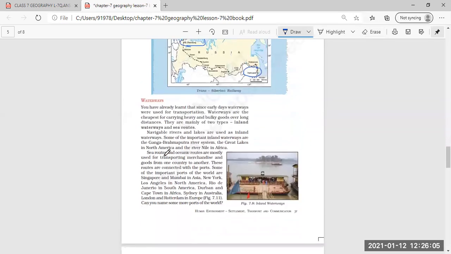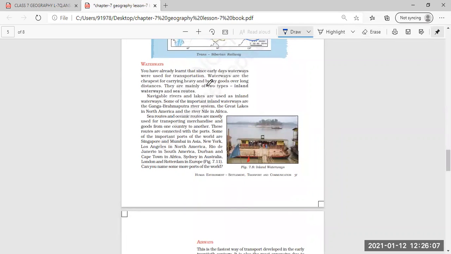Now, next we have understood about the waterways. These waterways are mainly of two types, that is inland waterways and sea routes. Navigable rivers and lakes are where shipping can be done. These rivers and lakes are very important as a means of transportation.